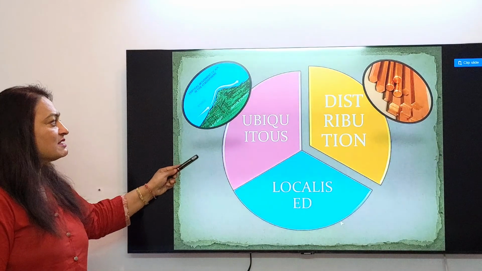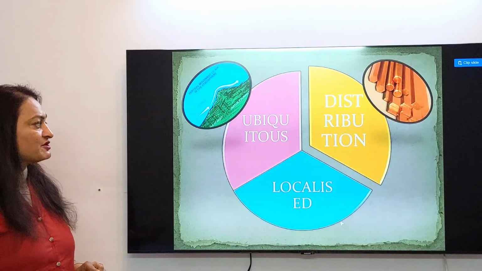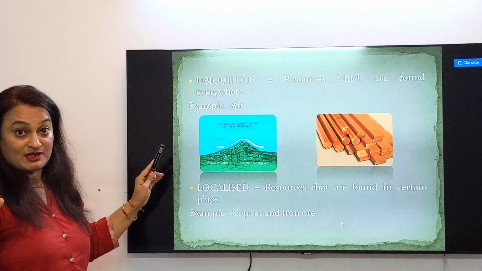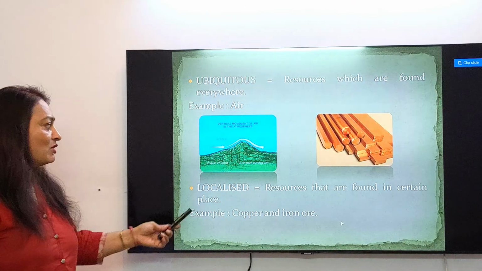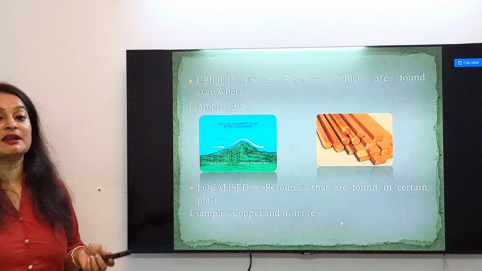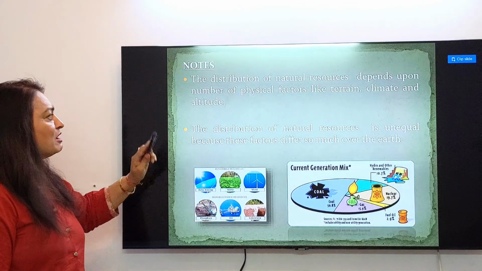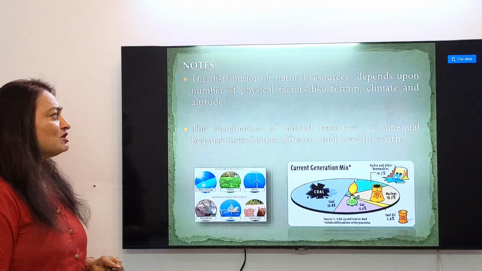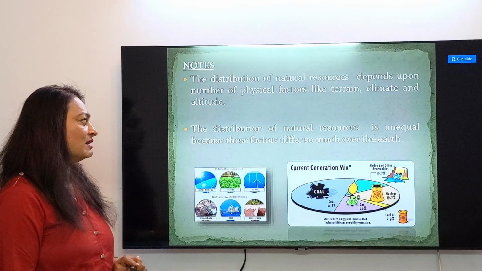Now what are ubiquitous resources and localized resources on the basis of distribution? So ubiquitous resources which are found everywhere. Ubiquitous resources like air, water, that found everywhere. And what is localized? Resources that are found in certain regions like copper and iron in Rajasthan. So the distribution of natural resources depend on a number of physical factors like terrain, climate and altitude. The distribution of natural resource is unequal because these factors differ so much over the earth.